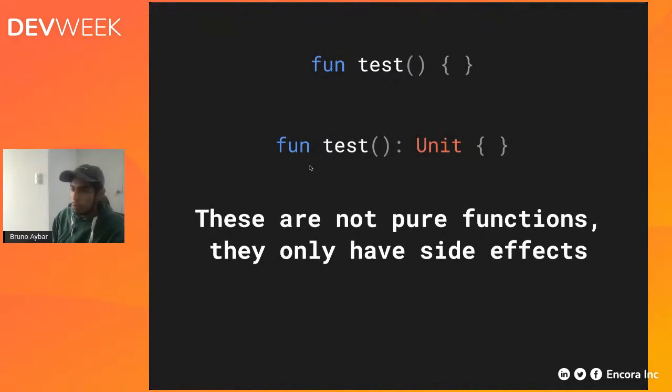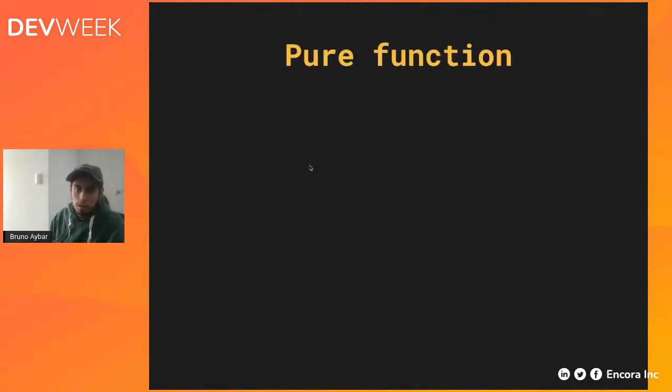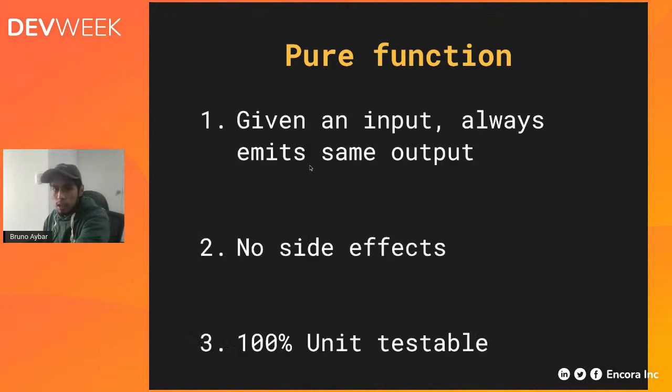All right, and this is something that I want to dig into before finishing the talk. I'm going to talk about pure functions. Pure functions are basically functions that, given an input, always emit the same output. It's a function that has no side effects, and it's very unit testable.